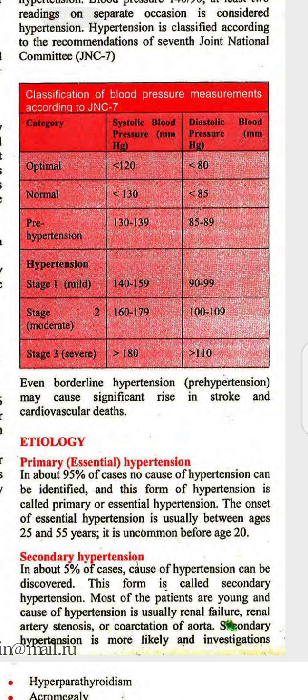Most of the patients are young and the cause of hypertension is usually renal failure, renal artery stenosis, or coarctation of aorta. That's the definition of primary and secondary hypertension.